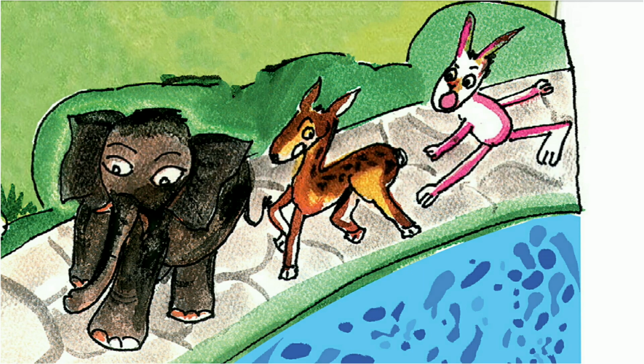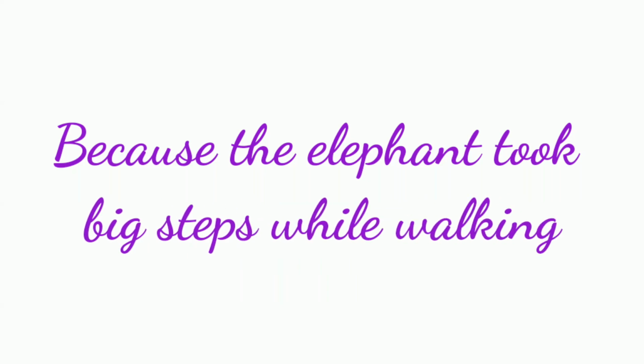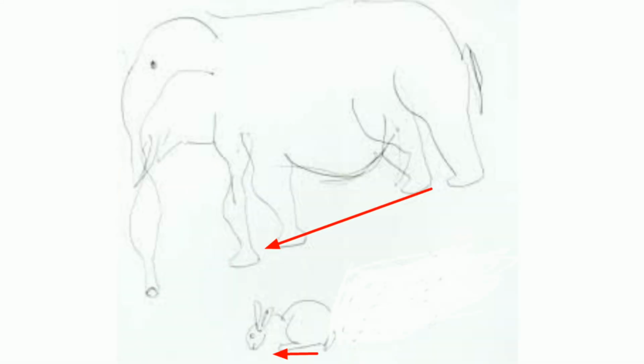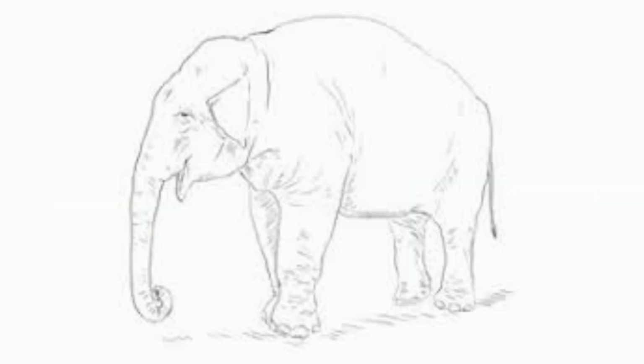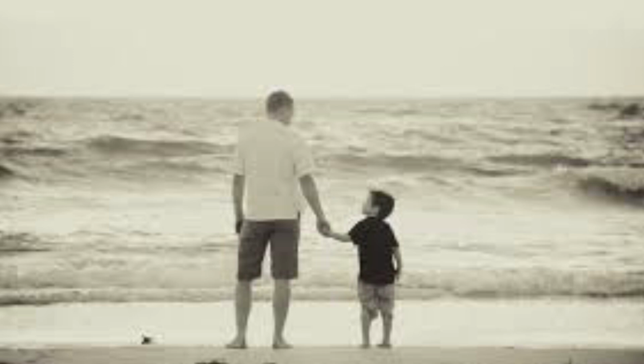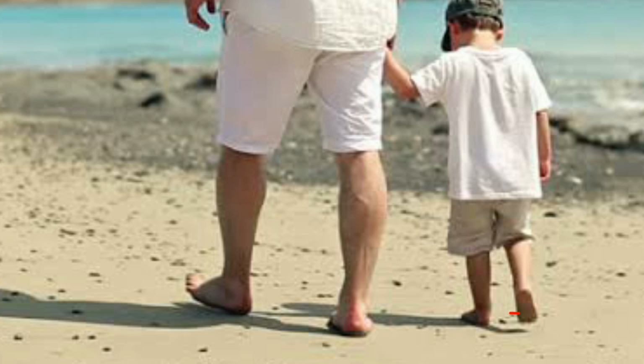And surprisingly, at the end, the elephant won. And do you know why the elephant won? Because the elephant took big steps while walking. Who takes the biggest step? The elephant, because the elephant has big legs. Children, if you play this game with your parents, then definitely your parents will win because they can take bigger steps than you while walking.